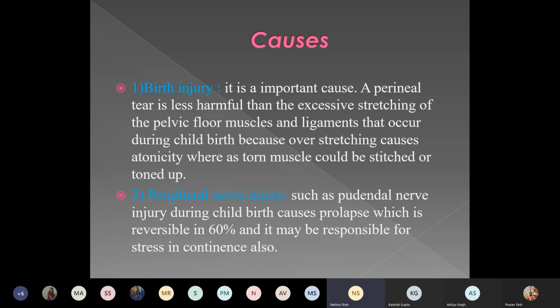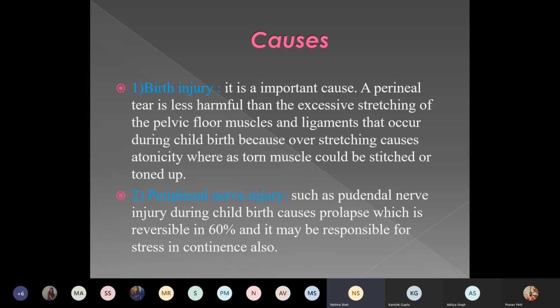Now we'll see how each and every factor causes the prolapse. The most important factor is the birth injury. It is very important as the perineal tear is less harmful than the excessive stretching of the pelvic floor muscles and ligaments that occurs during childbirth, because overstretching causes atonicity, whereas torn muscles could be stitched or toned up.